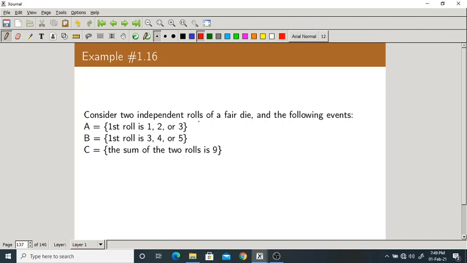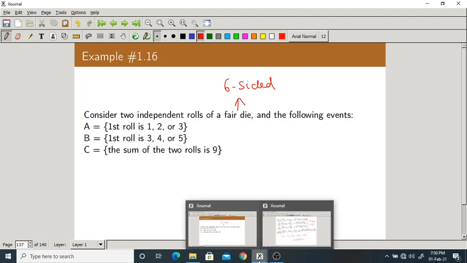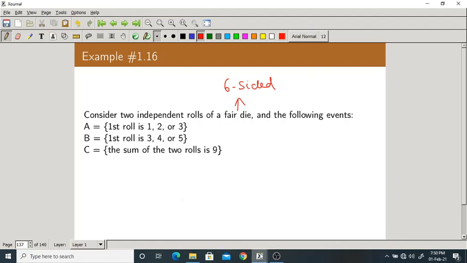Now let us take this example. Consider two independent rolls of a fair die. Here die means a 6-sided die. I am taking 3 events for the experiment. First, the first roll is 1, 2 or 3. Second, the first roll is 3, 4 or 5. Third, the sum of 2 rolls is 9. So we are rolling a fair die 2 times.